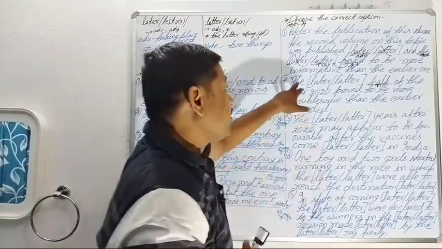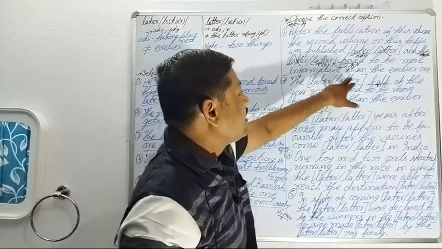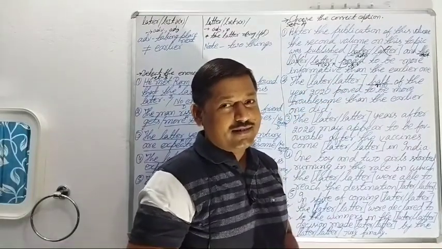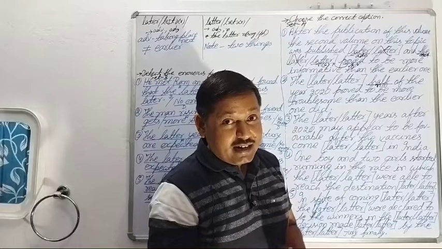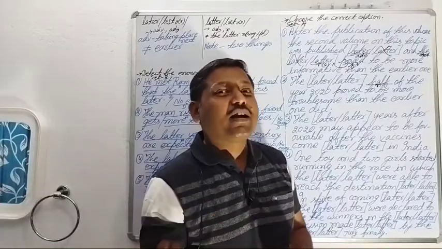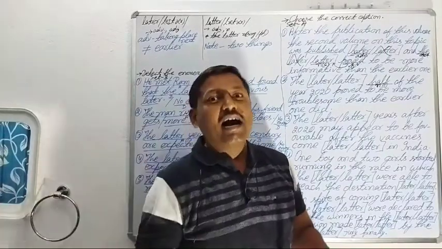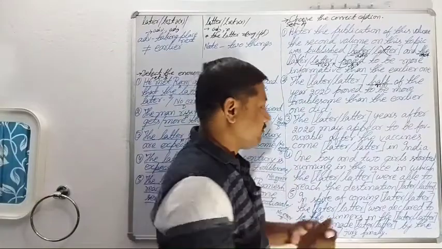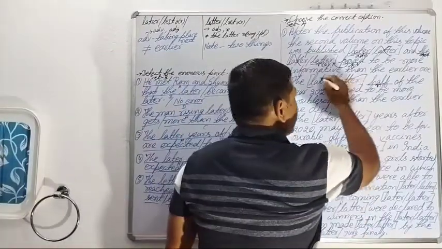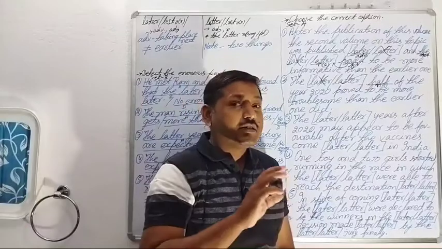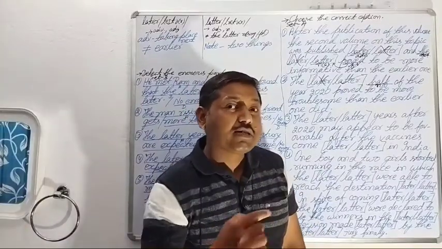So here the later or the latter half. What? The later half or the latter half? The latter half means the second half. The latter half of the year 2020 means from July to December.